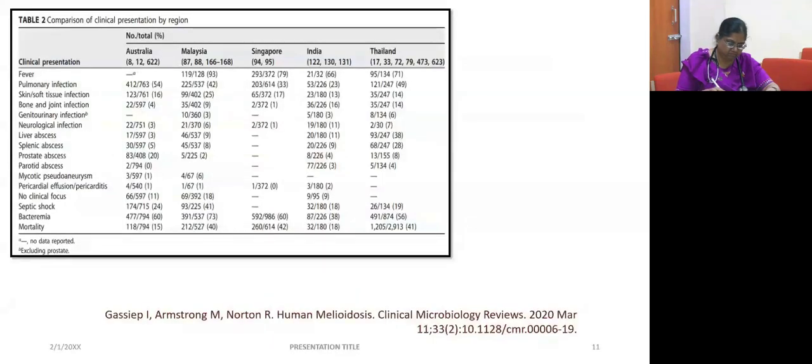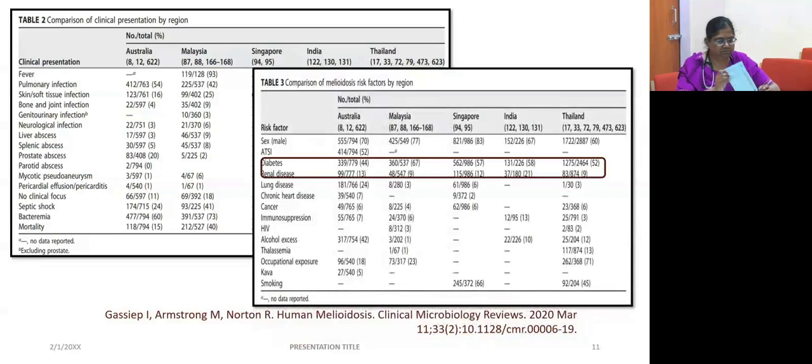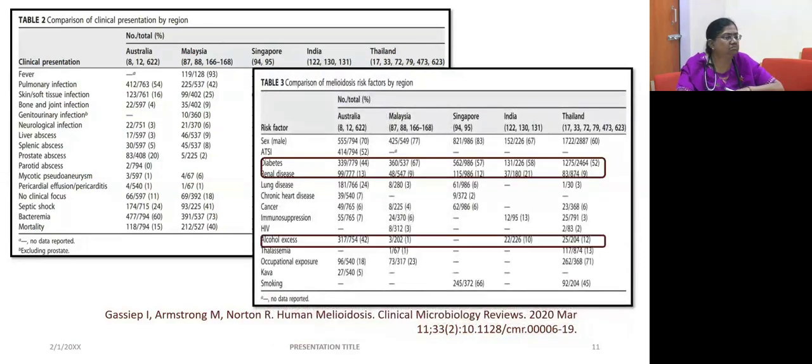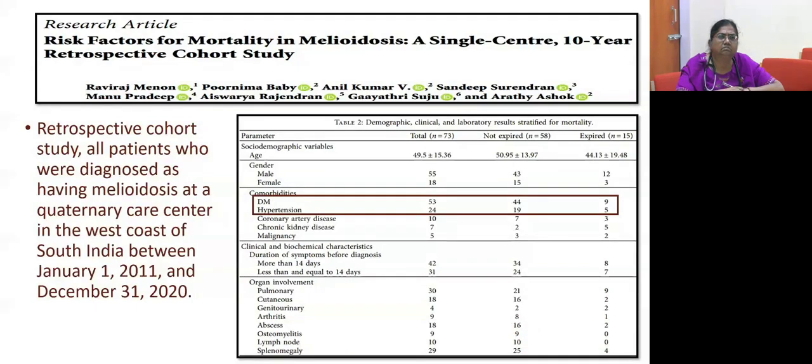So, comparing the southeast region, we find that fever, pulmonary infection, and soft tissue infection are the most common ones in all 5 regions. Comparing the risk factors, diabetes, renal disease, and alcohol excess were found to be the major contributing factors for melioidosis. This is a cohort study which found that diabetes and hypertension were the major contributing factors, done in South India between 2011 and 2020.